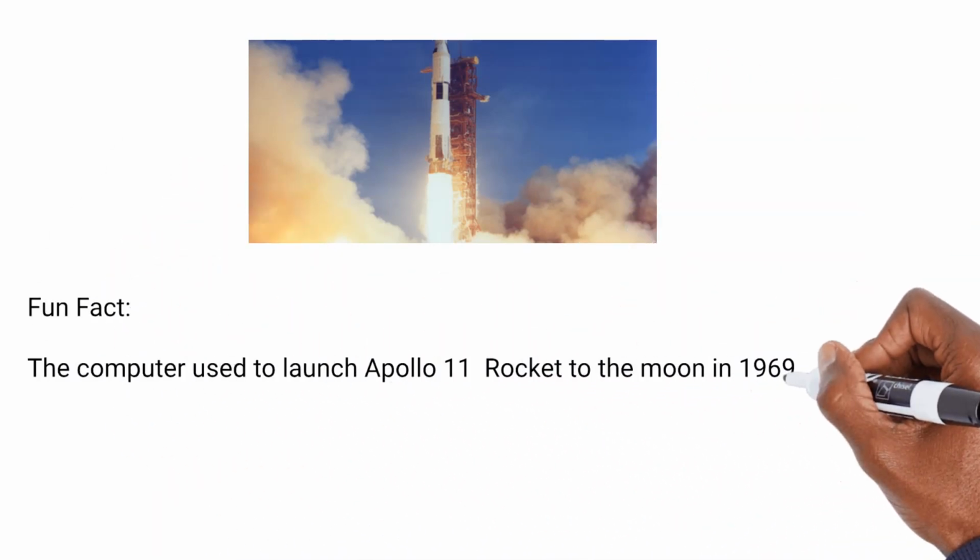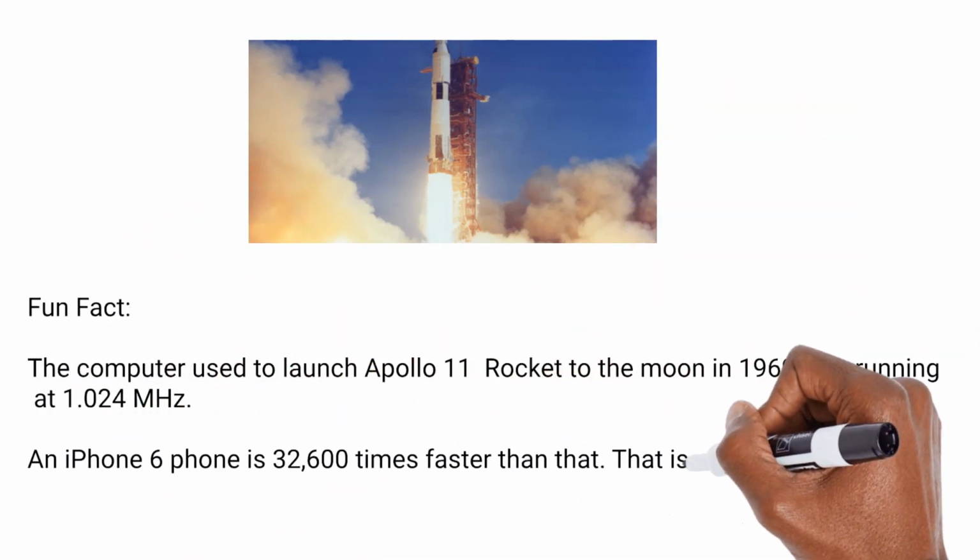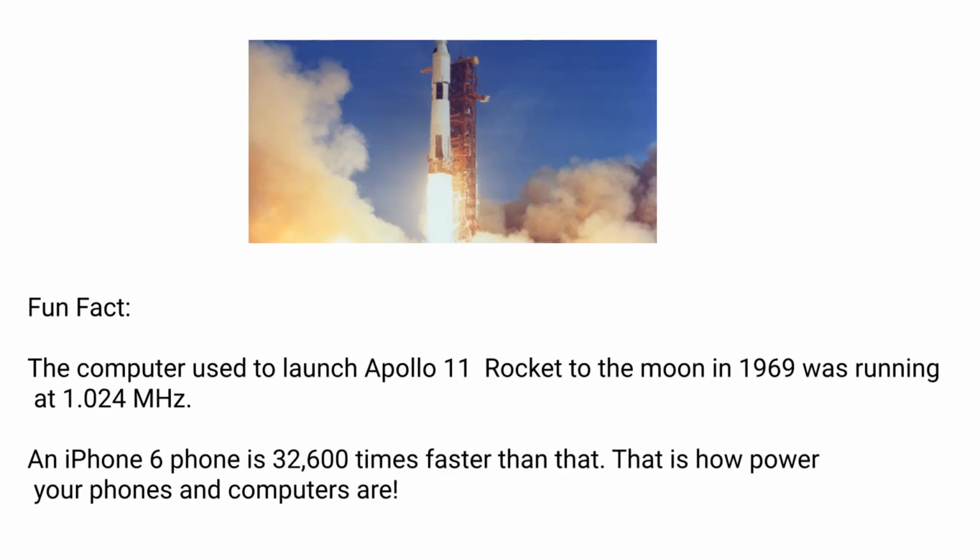Just a fun fact about a rocket. This is the Apollo 11 rocket that was used to launch the Americans to the moon in 1969. The computer in this rocket was very slow. See the speed, 1.024 megahertz. To explain how slow that computer is, even an old iPhone 6 is 32,600 times faster than that. That is how powerful your phones and your computers are.